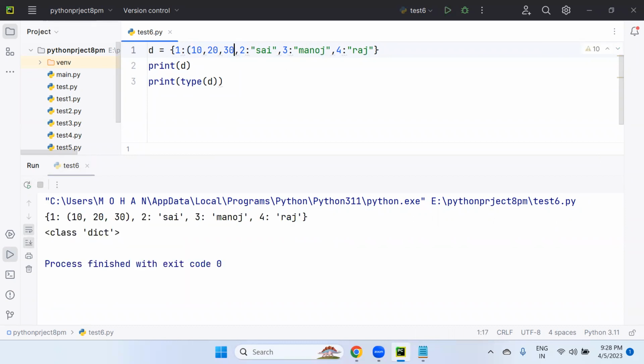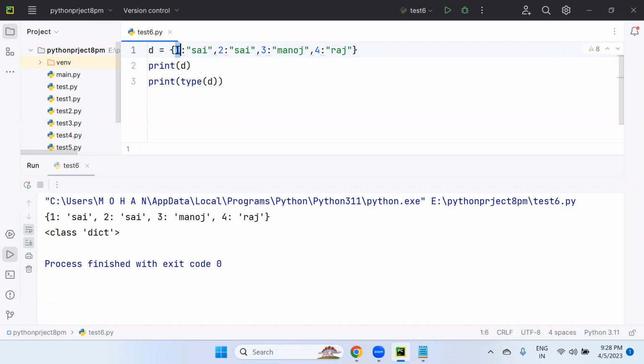Now value can be set. Look at this, curly brackets. Value can be set. But for values, there is no problem, sir. But there is some problem with keys, I will tell you now. So just observe here. Okay. So here I'm taking this.